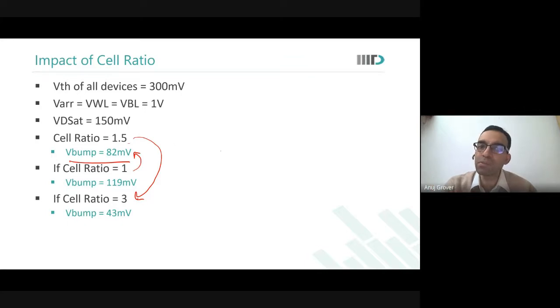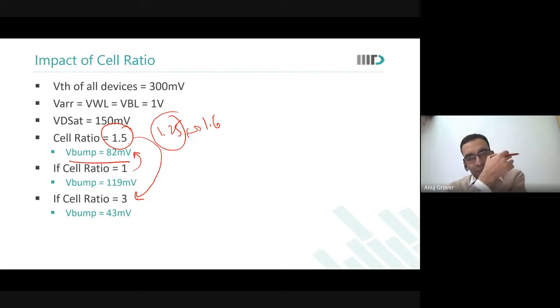So there is an optimal cell ratio that you would want to keep. Typically, you would want to keep cell ratio around 1.5, 1.25, but definitely not more than 1.6, 1.7. Cell ratio should be between 1.5 to 1.6. You would also see, in fact, we will see in either the next lecture or the lecture afterwards, that people also go with cell ratio of 1 because that gives us some other benefit, which we'll look at later. But cell ratio, we don't want to keep it very large because that is a direct hit on area. And the stability doesn't really improve in the same order.